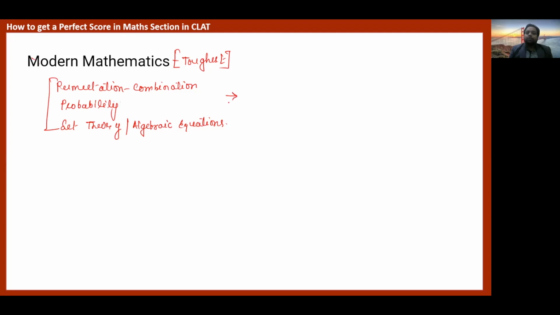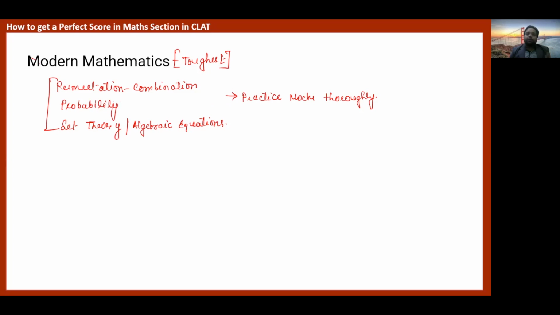So what you should do is practice your mocks thoroughly here. All the questions that you attempt in your mock test and sectional test, if you have attempted them in the stipulated time, it's very good, hats off.